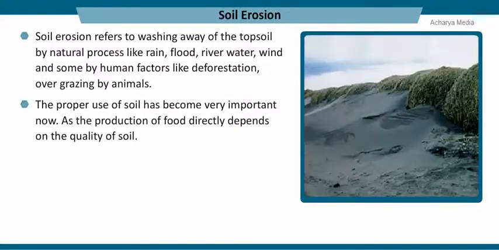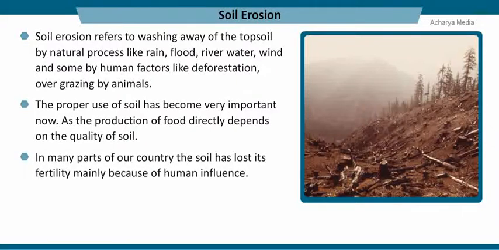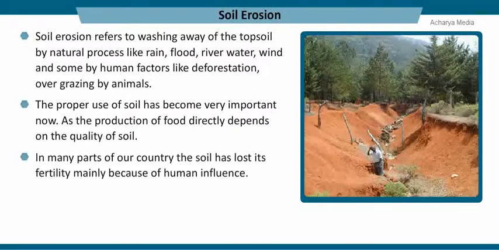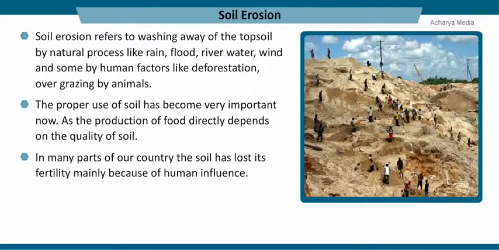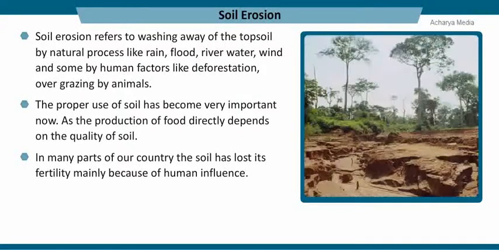As the production of food directly depends on the quality of soil, in many parts of our country, the soil has lost its fertility mainly because of human influence. Soil must be used in such a way that it must sustain the quality for generations to come. Awareness usually occurs only when the property is damaged and the productive areas of the soil are lost. We must conserve the soil before it's too late.